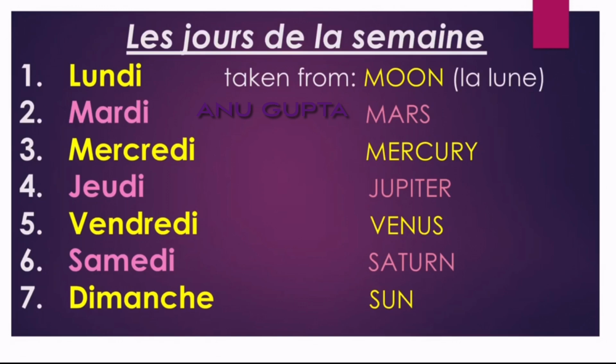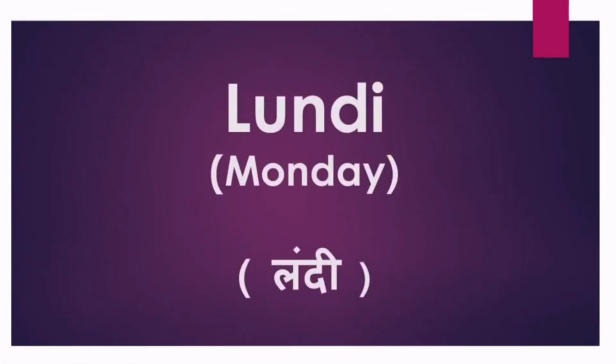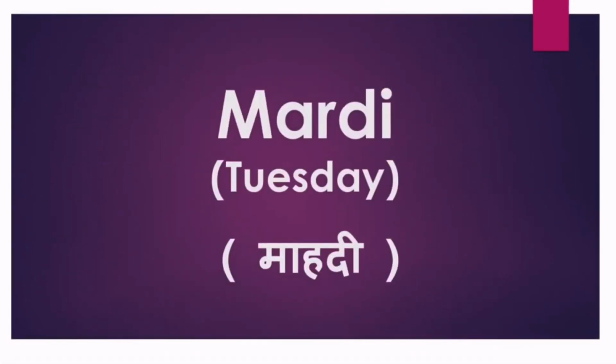Mercredi is taken from Mercury. Jeudi is taken from Jupiter. Vendredi is taken from Venus. Samedi is taken from Saturn. And Dimanche is taken from Sun. In Hindi, we have Ravivar. Ravi is called Sun. So the same way, in French, the days of the week are taken from the planets and the sun and the moon. Exciting, isn't it? One more similarity with Hindi. Now you speak all these days on your own, and after that I'll ask you a few questions.